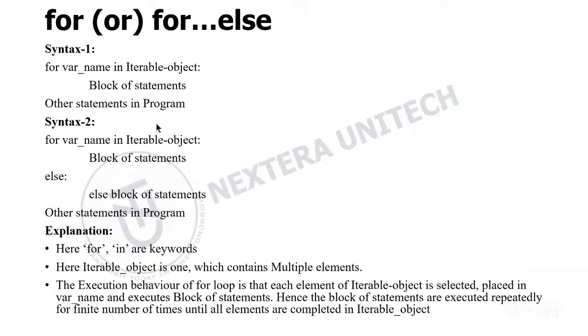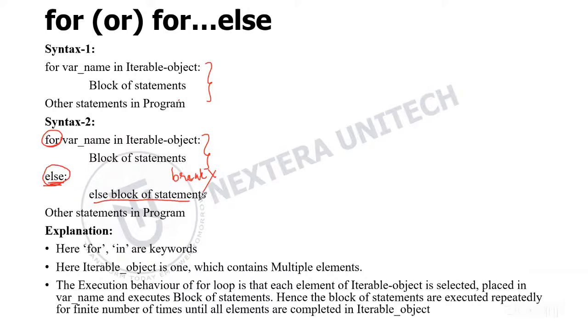And then we have two syntaxes for the loop, that is just a for loop and then the other statements in your program, or you can also have your else here. So the else block, if your for loop completely runs through all the elements without any break statement, then if this for loop completes normally, your else block also will be executed.